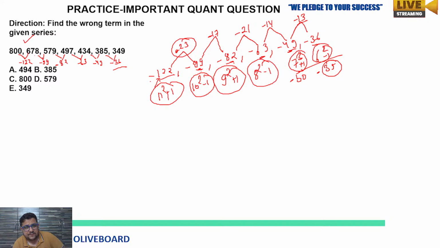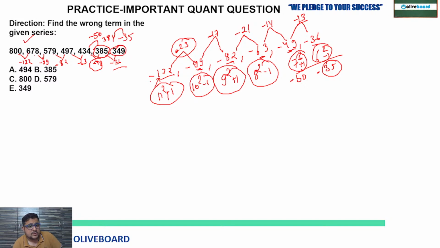So the last two differences are wrong as per our sequence. Which number is common in these two wrong differences? 385. So 434 minus 50 is 384, and 384 minus 35 is 349.